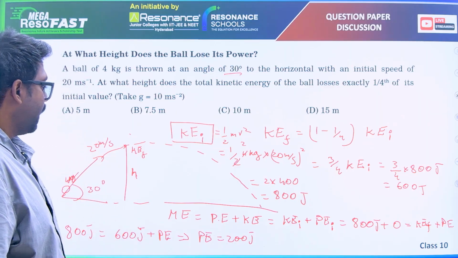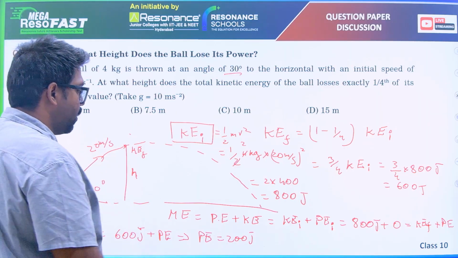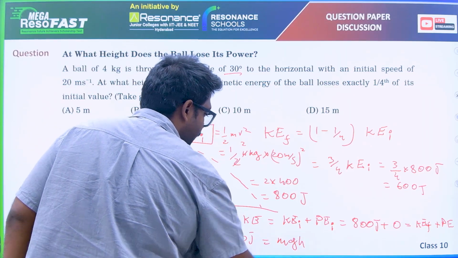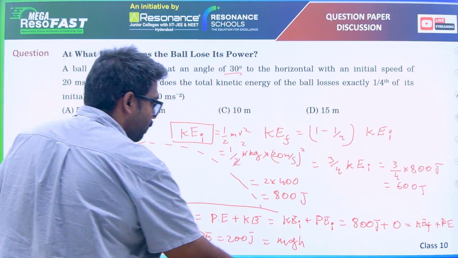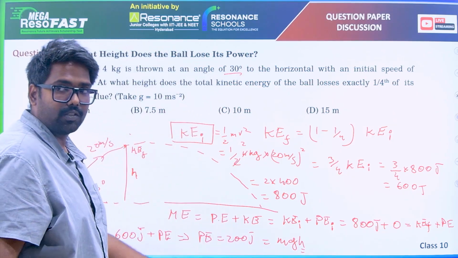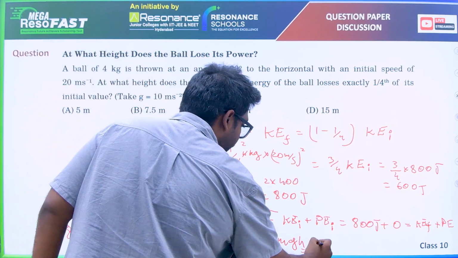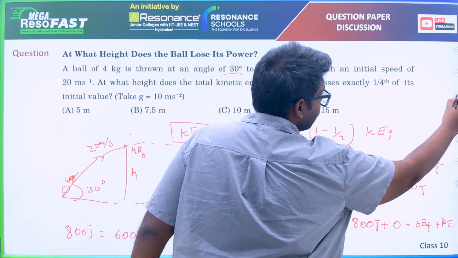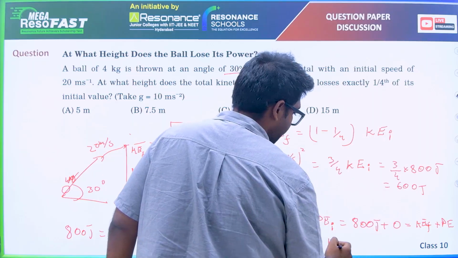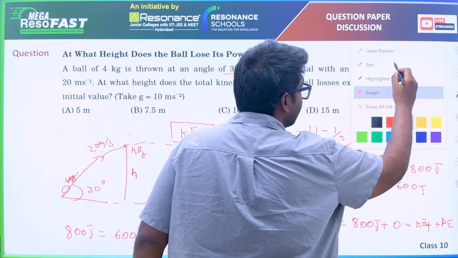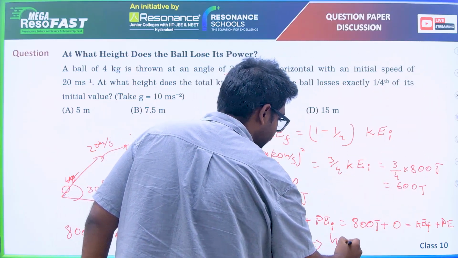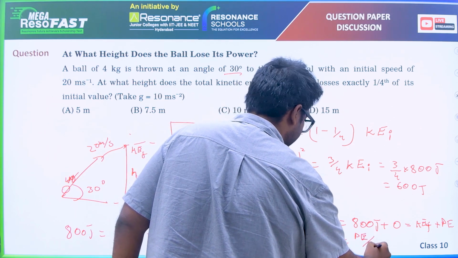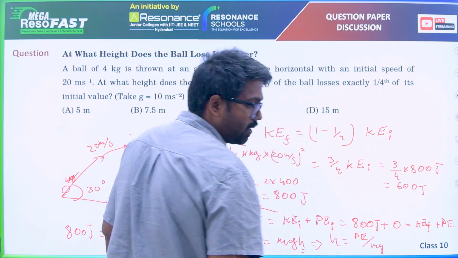And then what will be the height? Potential energy formula is mgh, and from that we can find height. H is height. So h is potential energy by mg. Let's take g as 10.